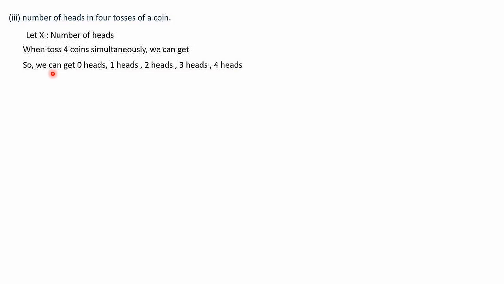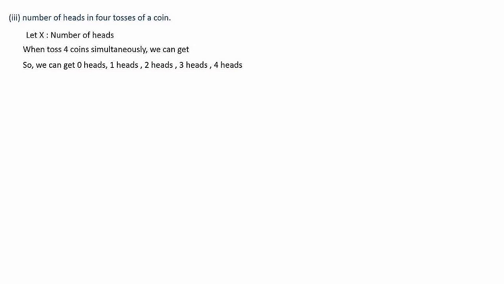Next we shall discuss question number 3. Number of heads in 4 tosses of a coin. Let x denote the number of heads. And here when we toss 4 coins simultaneously, the possible values of heads are 0, 1, 2, 3 and 4. Since it is 4 times we are throwing, the maximum number of heads is 4. So from 0 to 4 are the possible values of x.